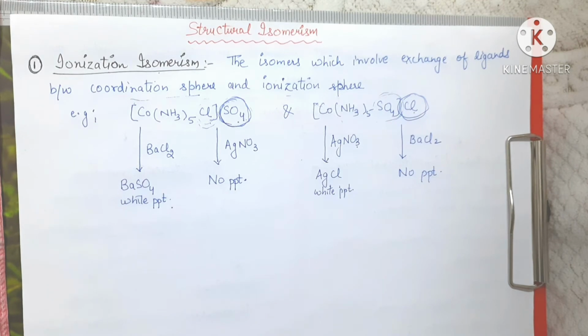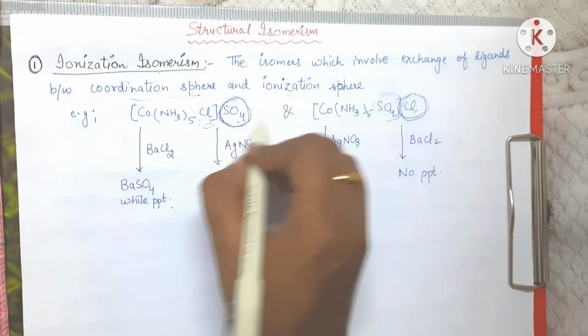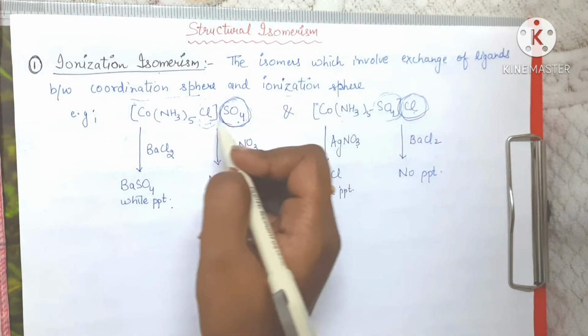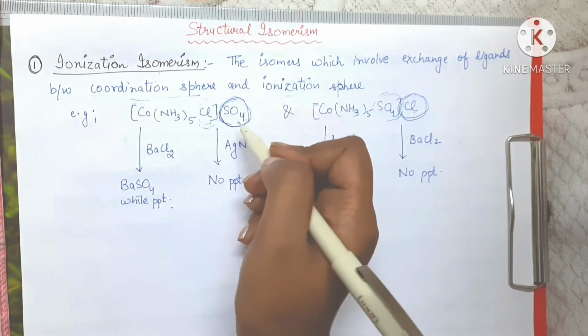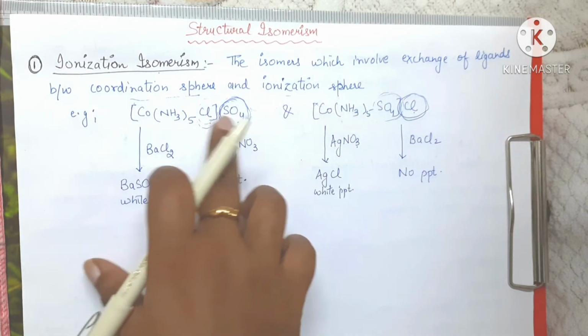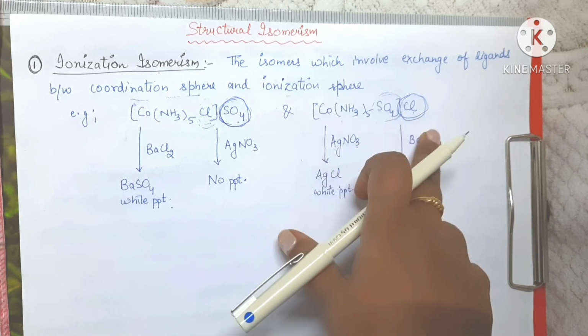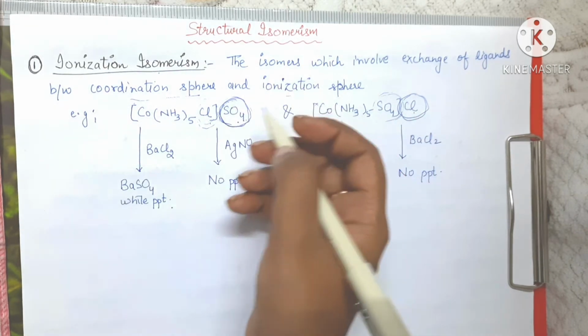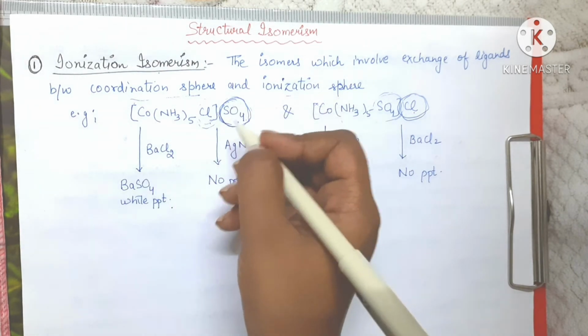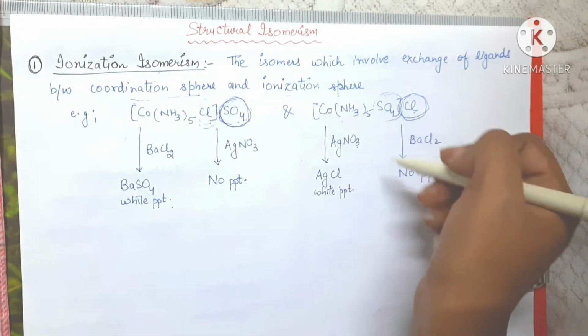So in these types of coordination compounds, which have a coordination sphere and an ionization sphere, there is exchange of ligands. See, these two ligands are exchanged in these two compounds, and because of the presence of the ligand inside or outside the coordination sphere, we get different precipitates.